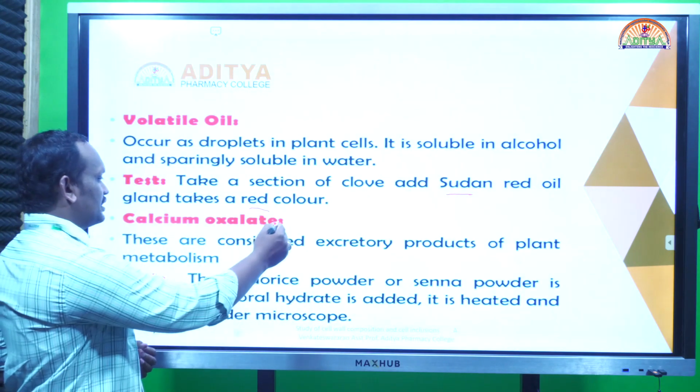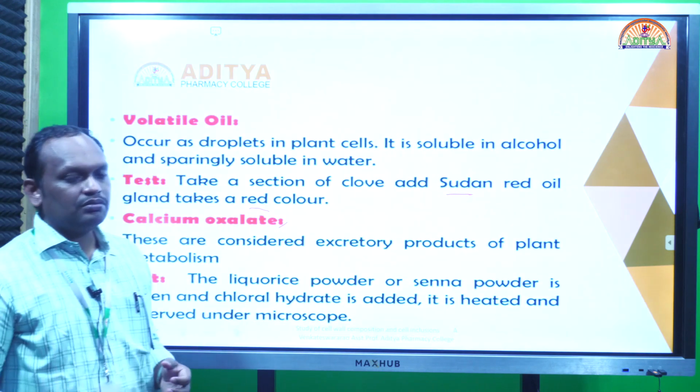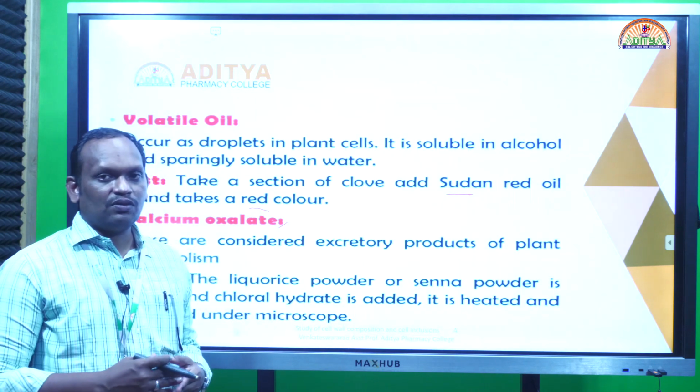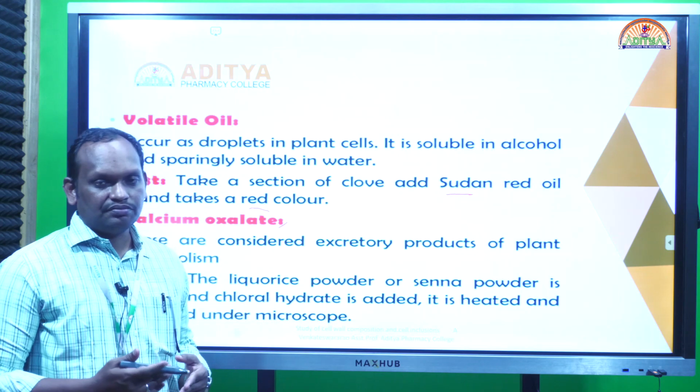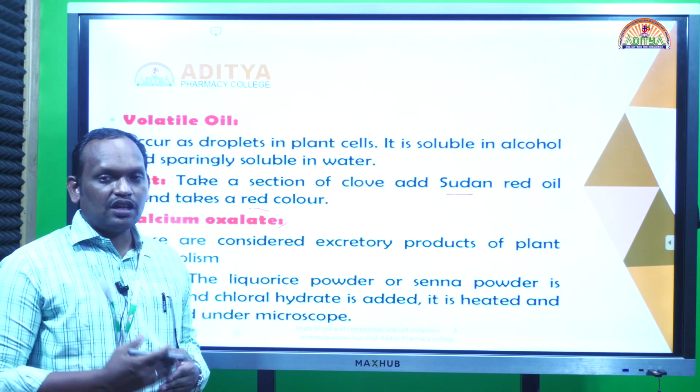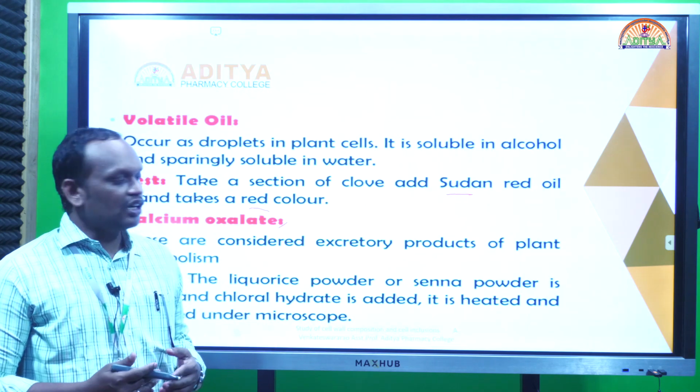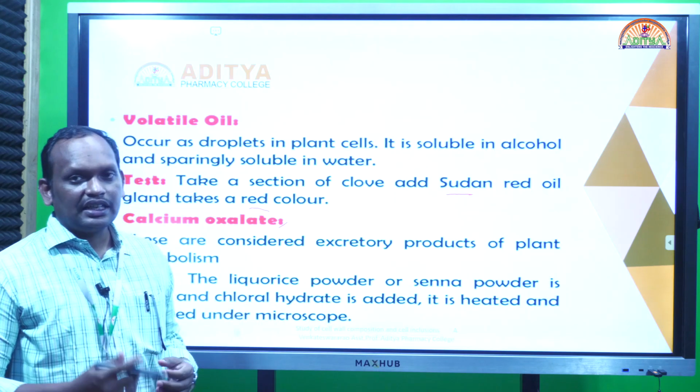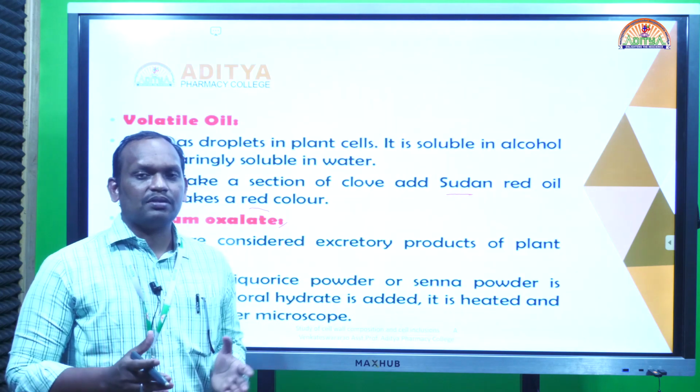Now calcium oxalate crystals. Calcium exists in plant cells and cell walls in different forms, such as calcium carbonate or calcium oxalate. Calcium carbonates are very rare in plants, and they appear as a bunch of grapes.